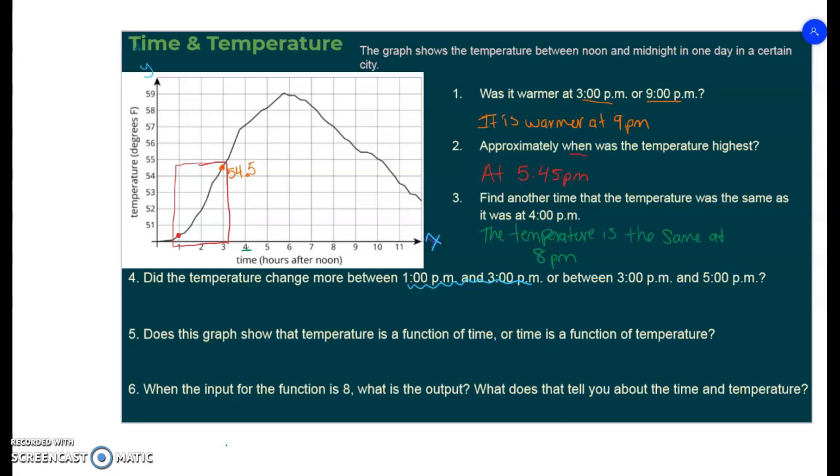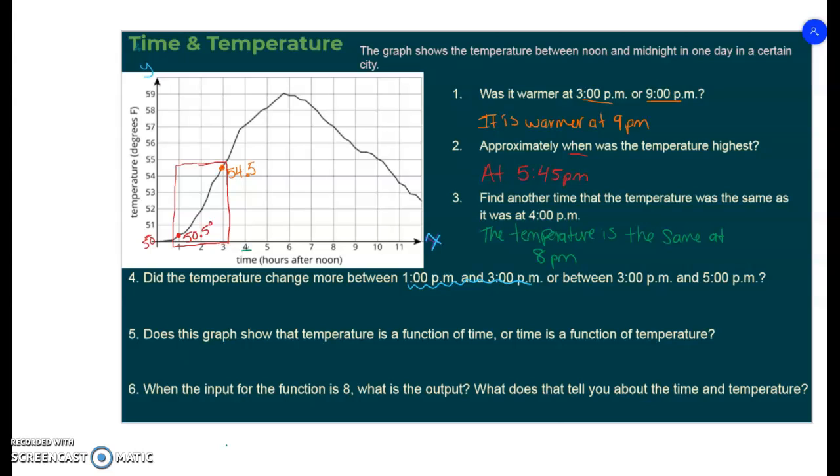Since these are counting by ones, I'm going to say my original amount at 1 o'clock is about 50 and a half, so 50.5 degrees Fahrenheit. And at 3 o'clock it was 54.5.